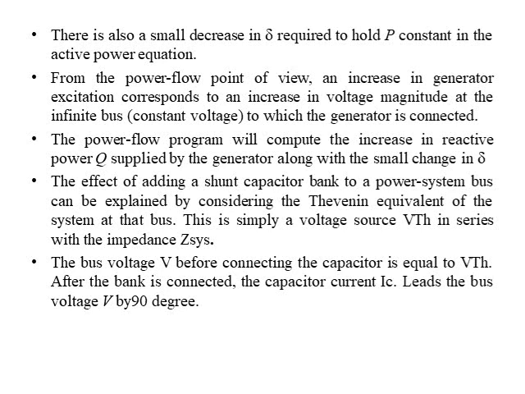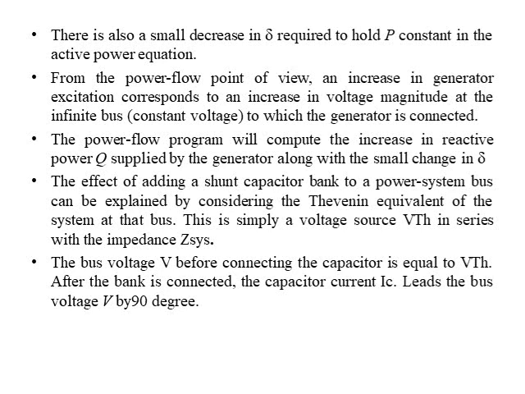After the bank is connected, the capacitor current IC leads the bus voltage by 90 degrees. We know that when we connect the capacitor, it takes leading var, that is leading current. So current leads the voltage by 90 degrees.